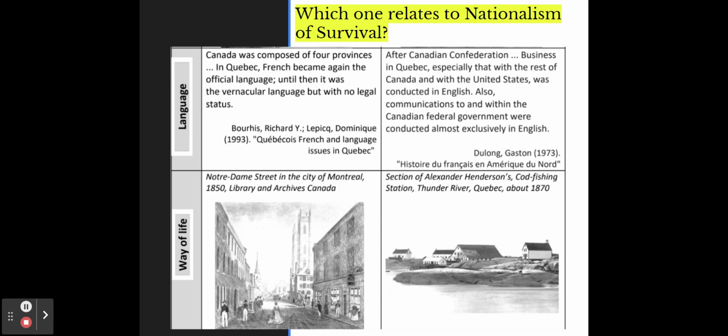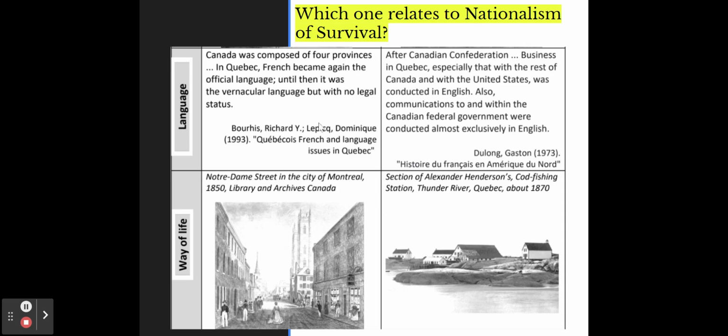Which one relates to the nationalism of survival? So you need to look at where it says language and study 2 documents, and then choose which one represents nationalism of survival. And then you need to look at way of life and choose which one represents nationalism of survival. Pause the video.